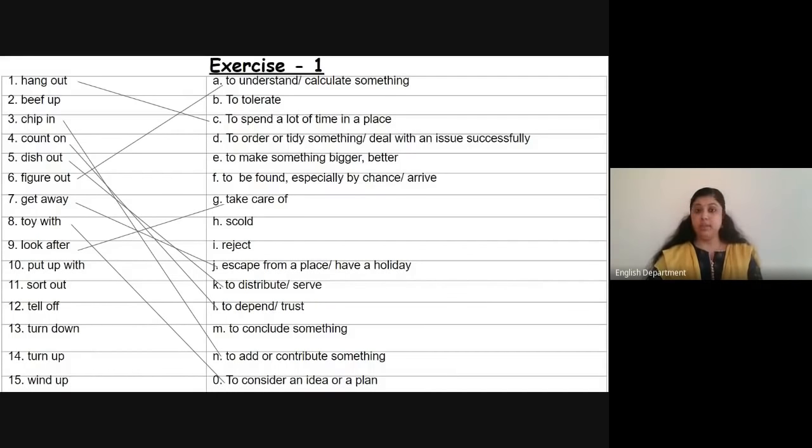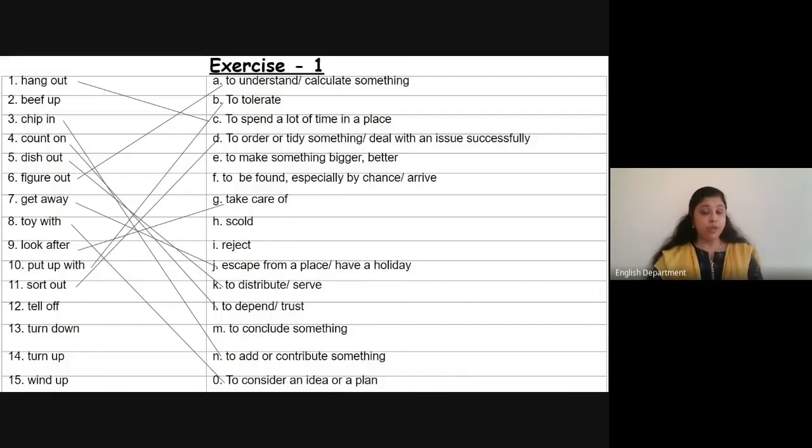Put up with. As we saw when we discussed the first example of phrasal verbs definition. Put up with. To tolerate. Good. Sort out. What does sort out mean? To order or tidy something or deal with an issue successfully. Yes, correct.